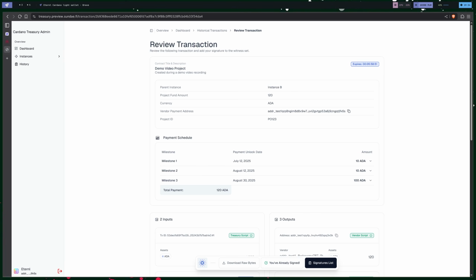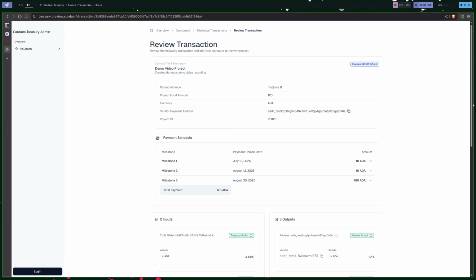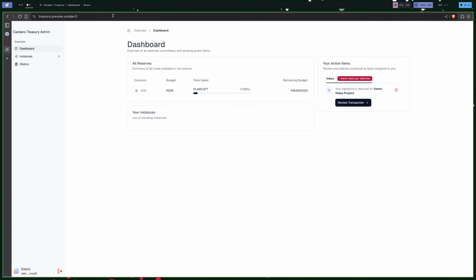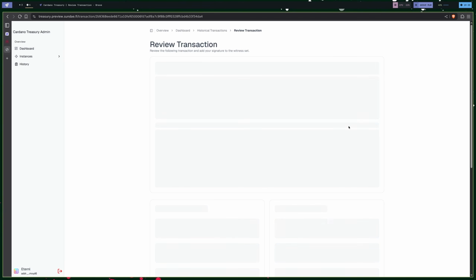And now I'm going to switch my wallet. So I'm going to disconnect here, and I'm going to connect a different wallet, and then connect Eternal. And you can see here on this dashboard, over here in the action items is a list of everything that's waiting my signature. This makes it super easy to find what it is that you need to sign. So I'm going to click into that.